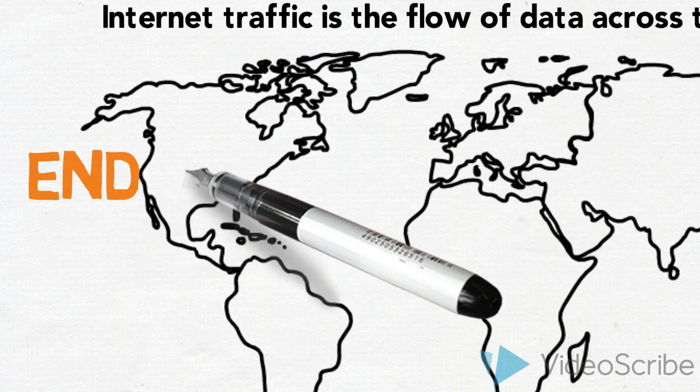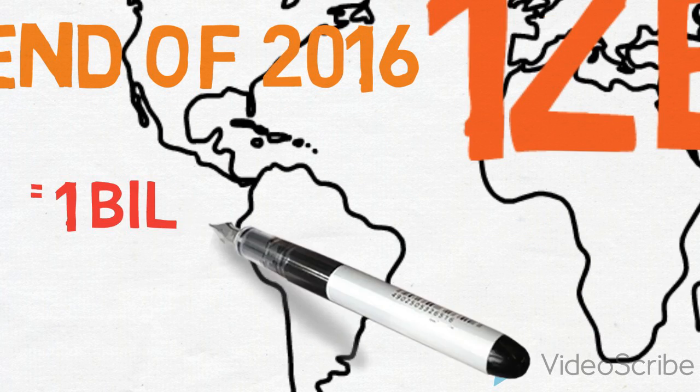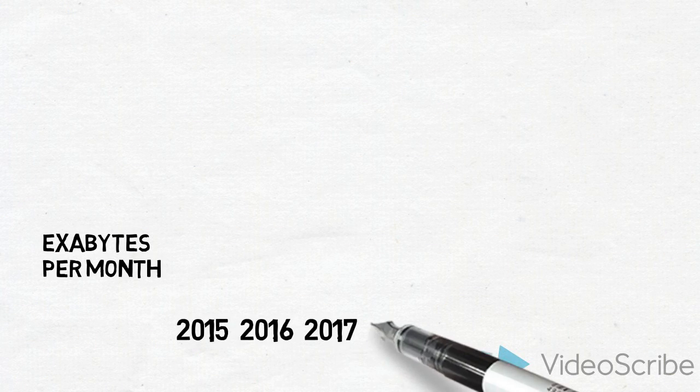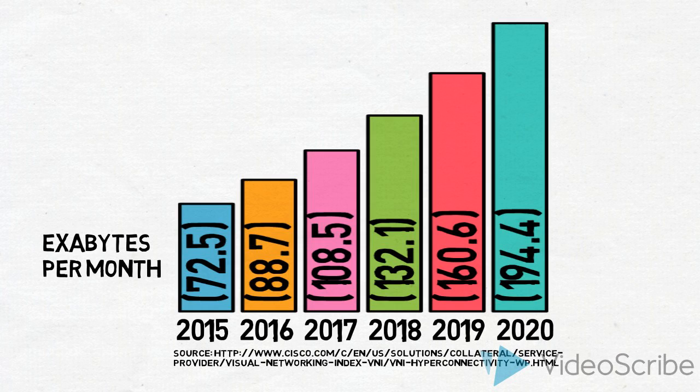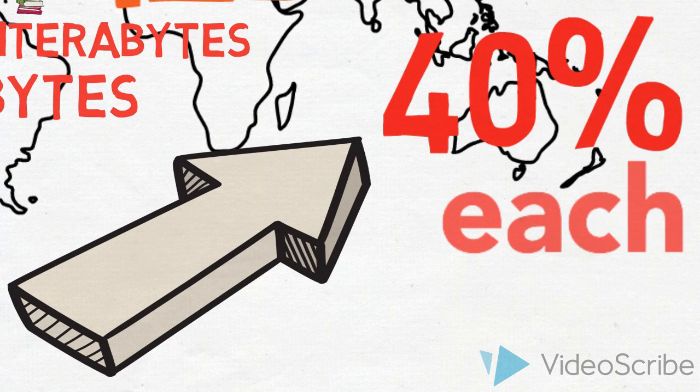Cisco estimates that by the end of 2016, annual global traffic will exceed 1 zettabyte, or 1 billion terabytes, or 400 trillion books. It is projected to grow exponentially, reaching an annual global traffic of 2.3 zettabytes by 2020. This is a 40% increase in demand every year.